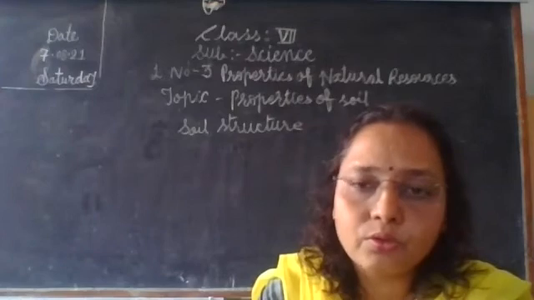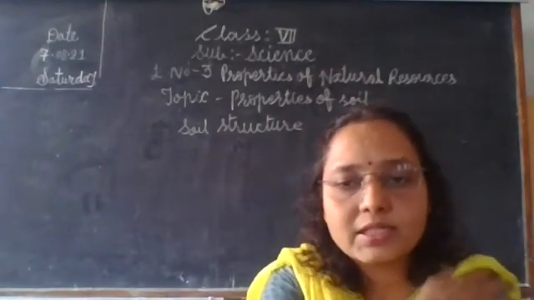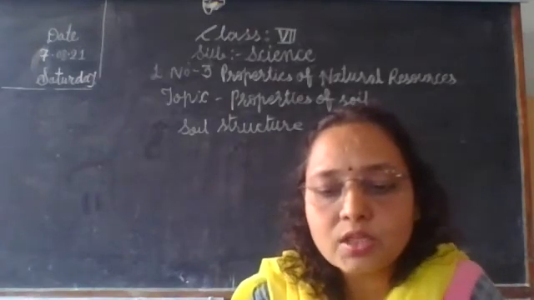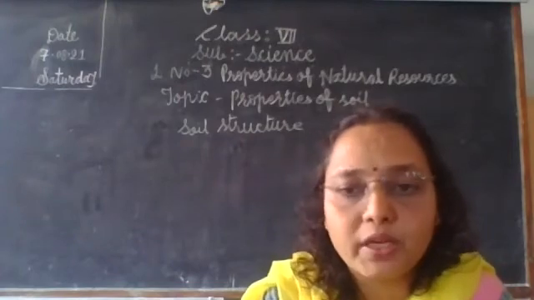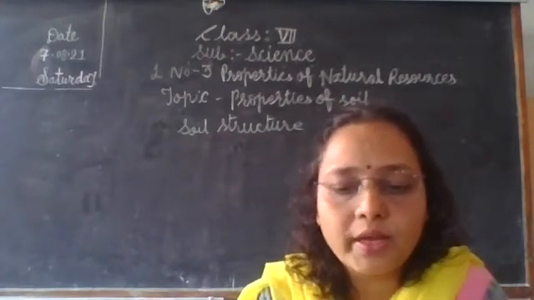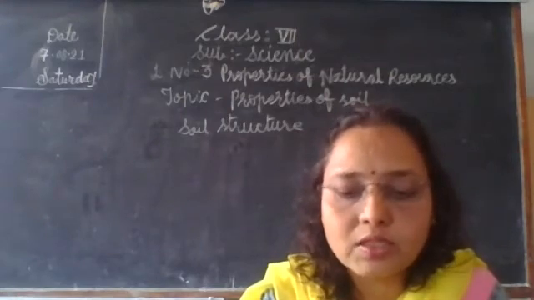Then you know the Danish scientist, one great scientist, Sorensen, put forth the concept of pH. pH is based on the concentration of hydrogen ions.